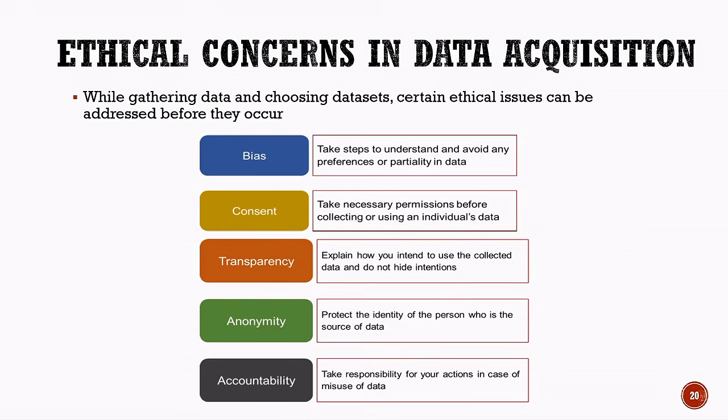The second concern is consent. We should take the necessary permissions before collecting or using an individual's data. The third concern is transparency. We should clearly explain how we intend to use the collected data and should not hide our intentions. The fourth concern is anonymity. We should protect the identity of the person who is the source of the data.